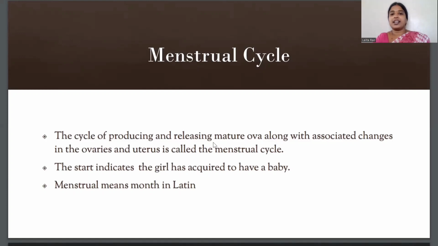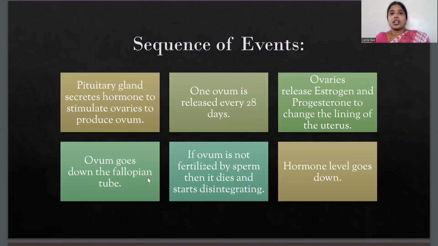Now, what is menstrual cycle? The cycle of producing and releasing mature ova along with associated changes in the ovaries and uterus is known as menstrual cycle. The start indicates that the girl has acquired the ability to have a baby. Menstrual also means month. Now, what is the sequence of events that take place during the menstrual cycle? The pituitary gland secretes a hormone to stimulate the ovaries to produce ova. As you know, the pituitary gland is located near the base of the brain.